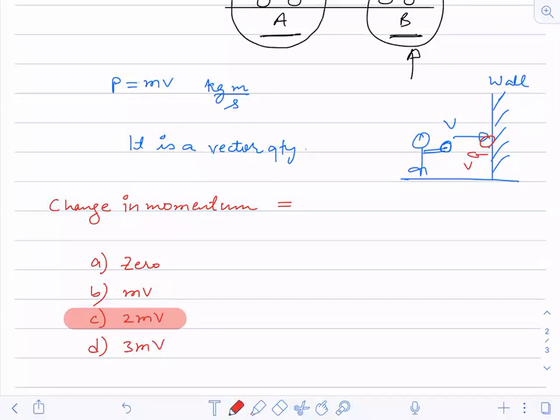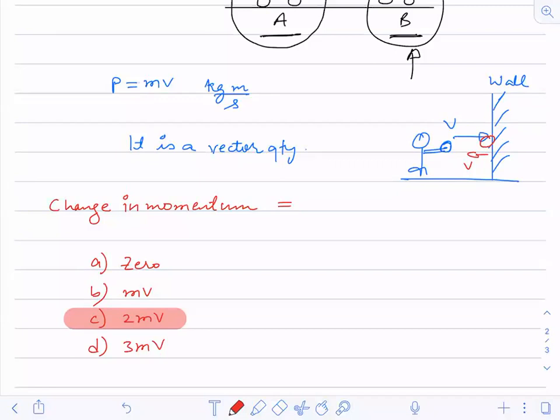Now let us see how. Just now you told me that momentum is a vector quantity, correct? Now, if momentum is a vector quantity, it will have direction. Will it have a direction or not? Yes, it will have a direction.